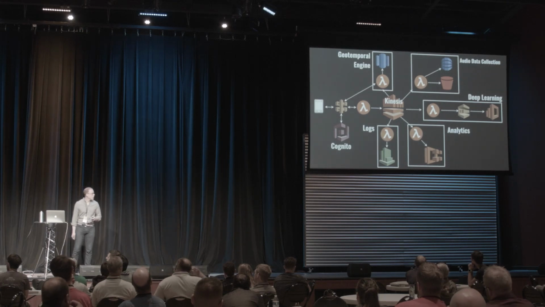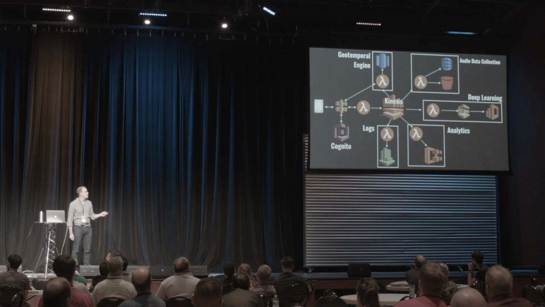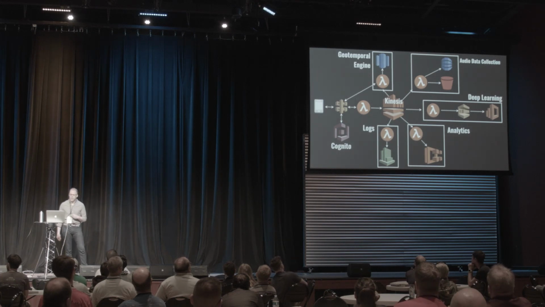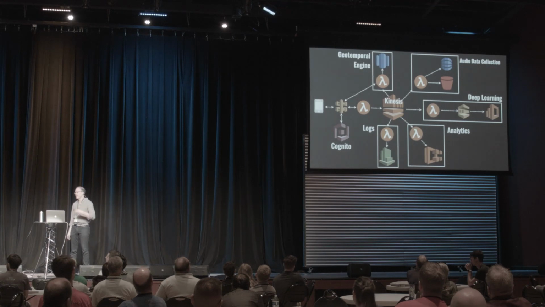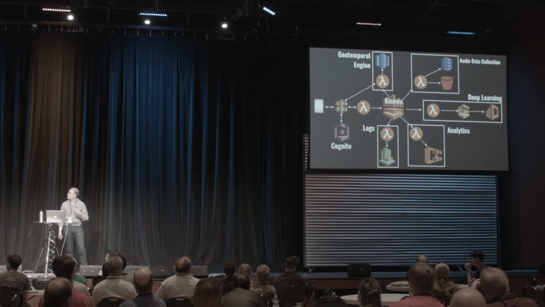Just to point out though, there's this centralized messaging queue, and then you see in these spokes around it the lambdas, which are gluing everything together. So we didn't build a lot of stuff here. We're using Cognito for auth. We're using Elasticsearch for geotemporal search. We have Dynamo and S3 for storing lots of audio data. And instead we focused on tying this all together into something compelling for our users.